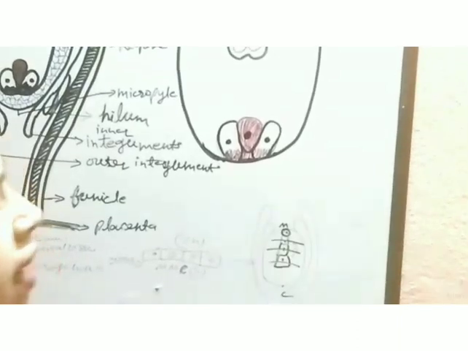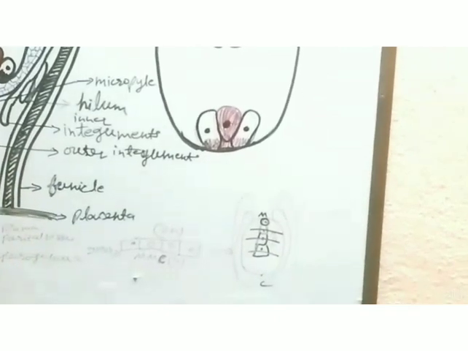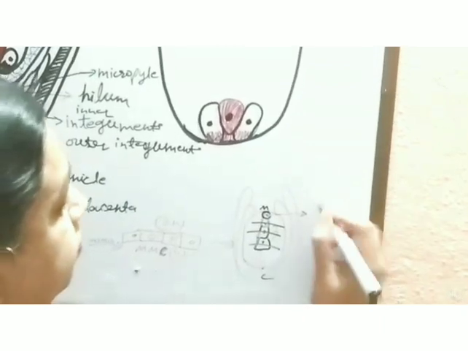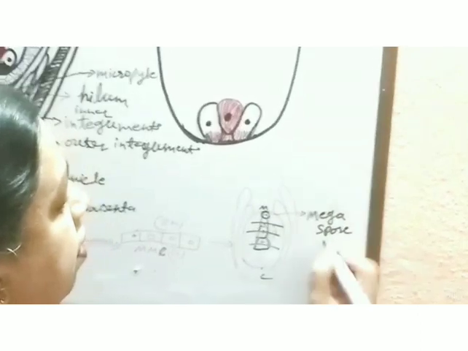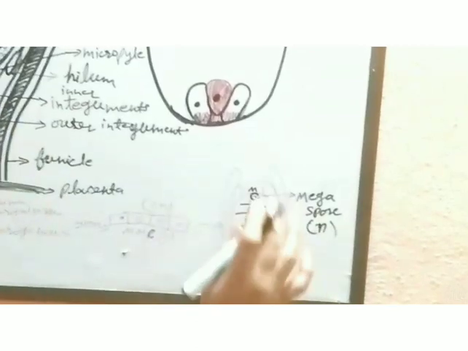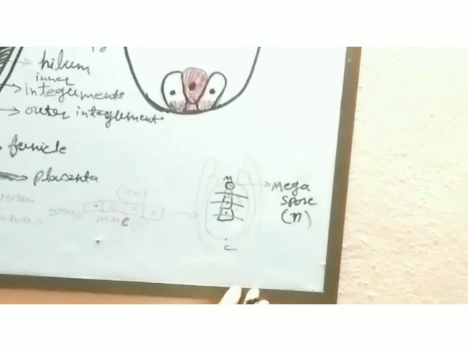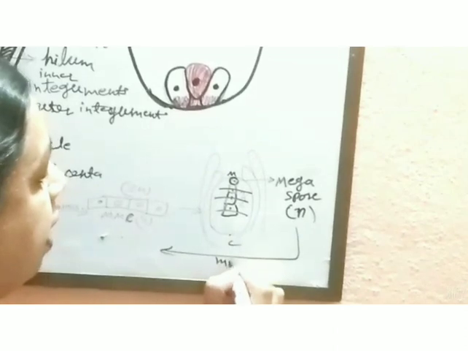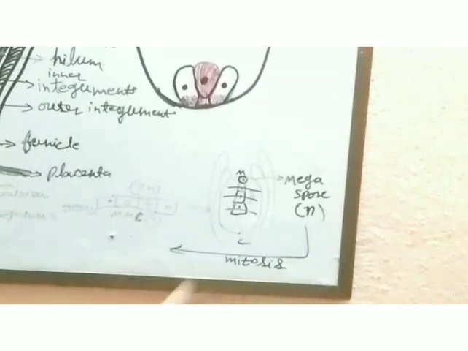This is the chalazal end and this is the micropylar end. So this lowermost megaspore cell will become a functional megaspore. It will become a functional megaspore, which is haploid in nature. Now this megaspore is a female gametophyte, and after mitotic cell division, it will convert into a gamete.